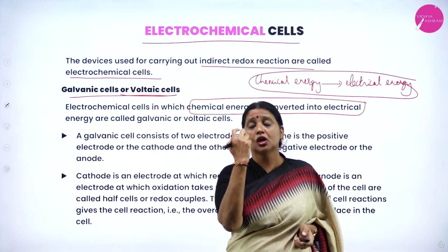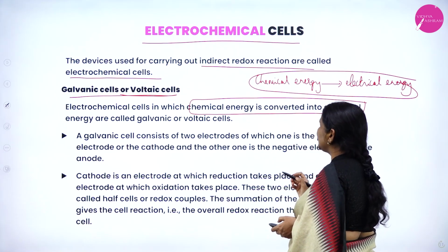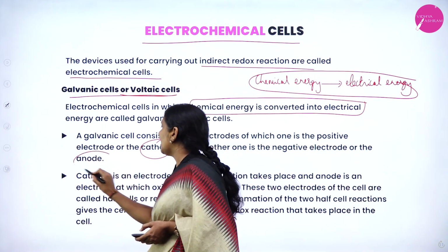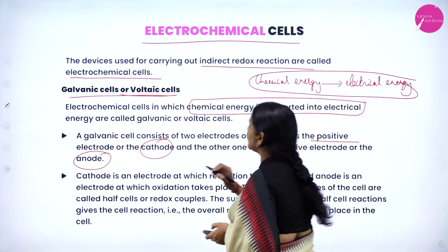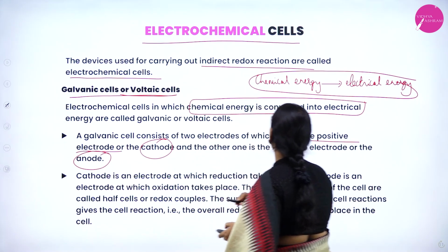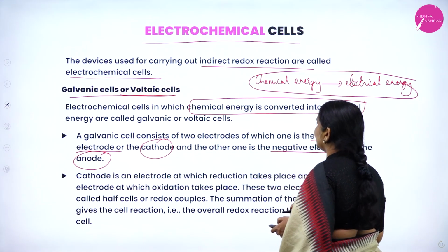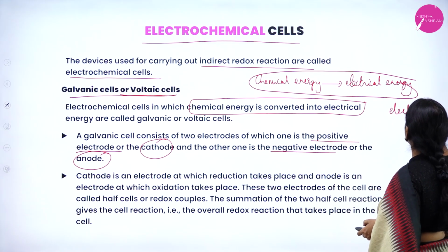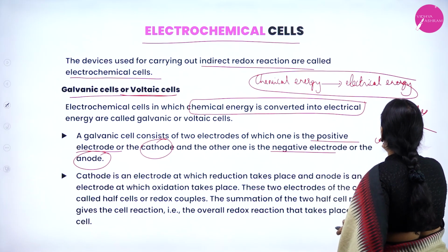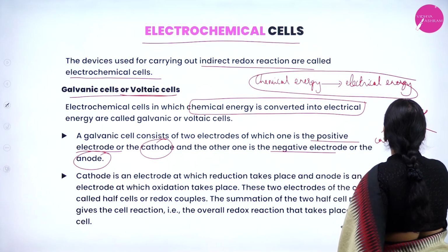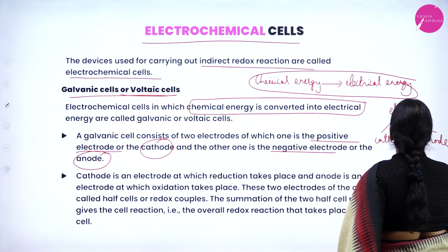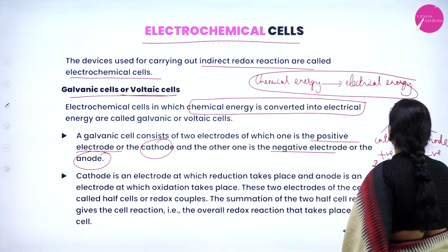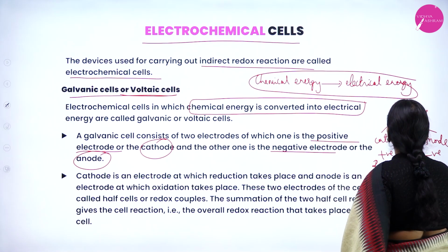How many electrodes do we require? Two electrodes. One is called the cathode, another is called the anode. Cathode is also called the positive electrode. Anode is called the negative electrode. Therefore, a galvanic cell consists of two electrodes. One is the cathode. Another one is the anode. Cathode is also called the positive electrode, and it is also called the right hand electrode.